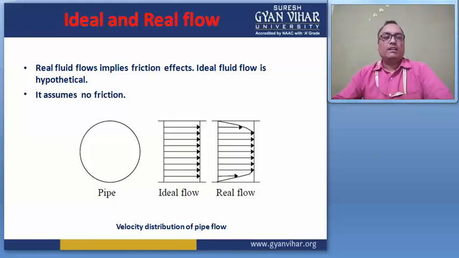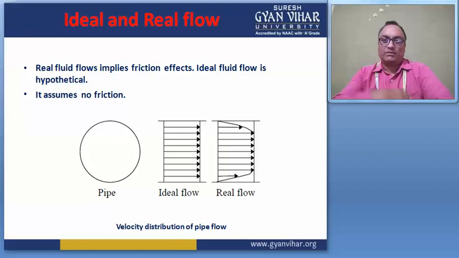So real fluid flows involve friction effects, and ideal fluids are hypothetical in nature, just imagination of flow, right? It means a flow which has no viscosity, no surface tension, and no extra force acting.